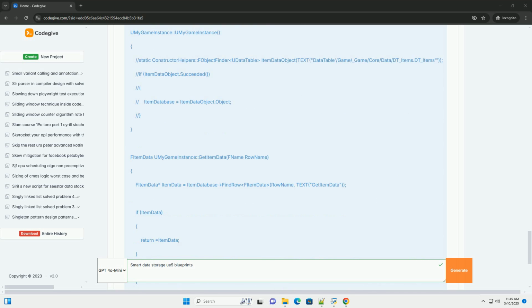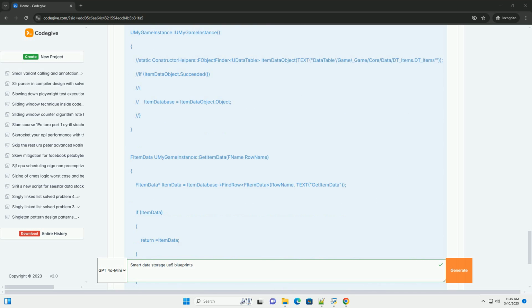4. Create a blueprint class and set the parent class to the C++ game instance. 5. In the project settings, change the game instance class under maps and modes to the blueprint game instance. 6. In the blueprint game instance, set the item database variable to the DT_Items data table you created earlier.